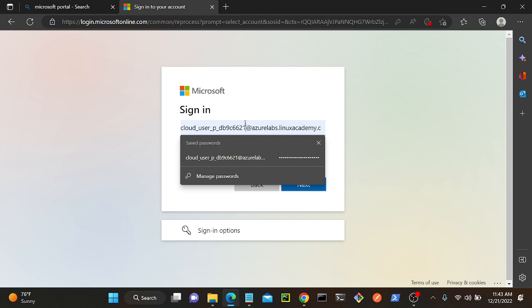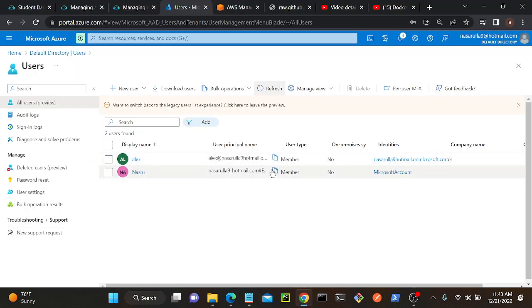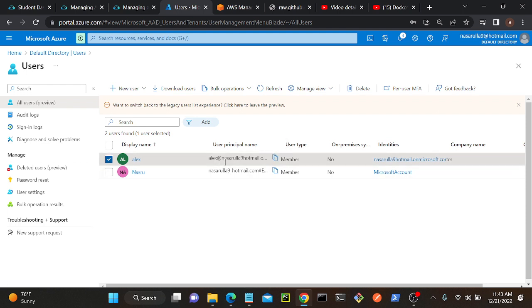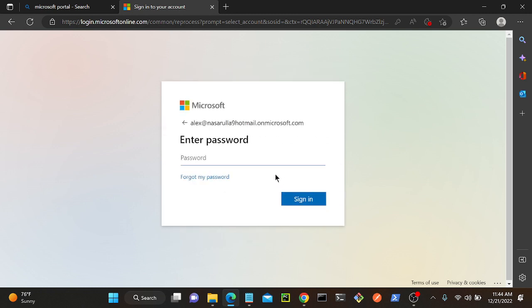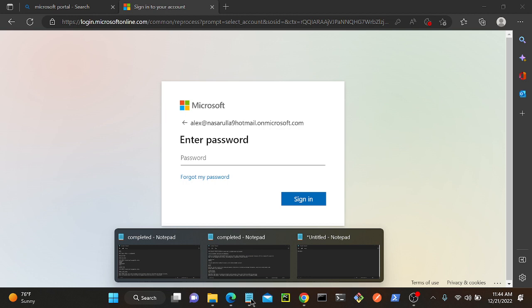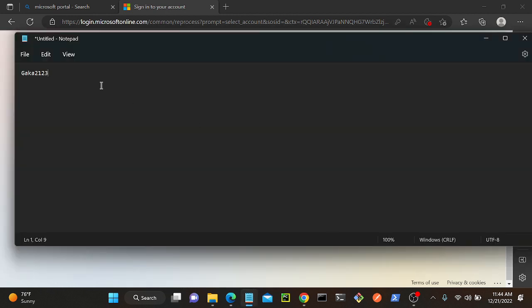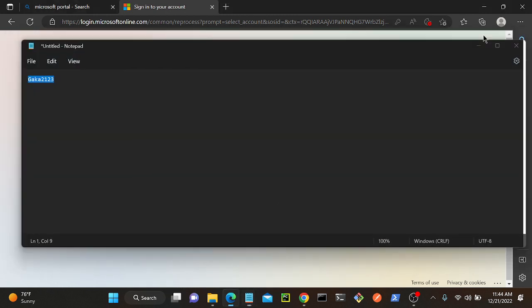Okay, so what is my username? Alex at the rate Nasarullah9 hotmail on Microsoft.com, right? I'll go to my portal, then I'll paste over here. See, Nasarullah9 hotmail on Microsoft.com. Next. Okay, so next I will enter my password. So what is my password? So we have been already copy a random password, right? I'll copy and paste over here.